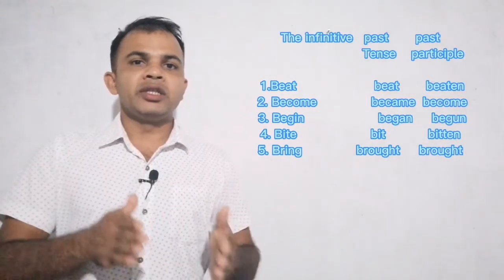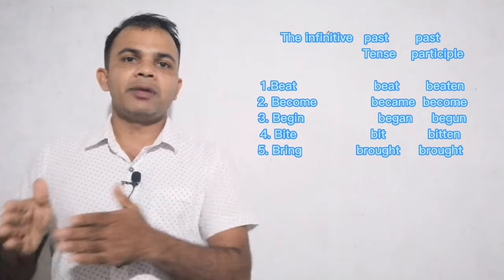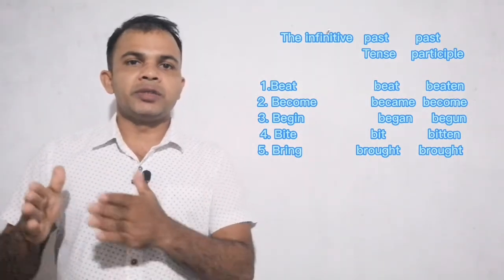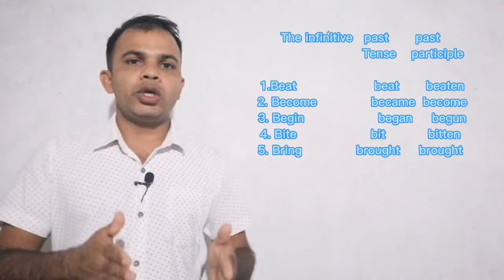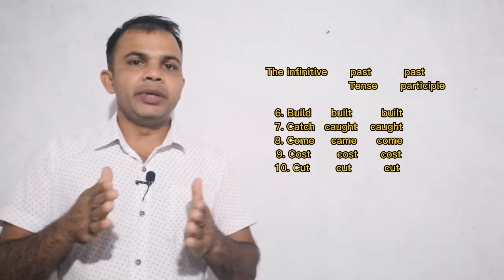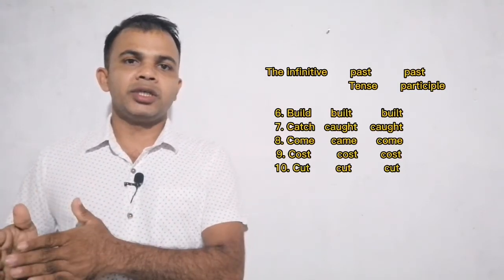Number four, the infinitive is bite, past tense is bit, and past participle is bitten. Number five, the infinitive is bring, past tense is brought, and past participle also is brought. Number six, build, past tense is built, and past participle also is built.